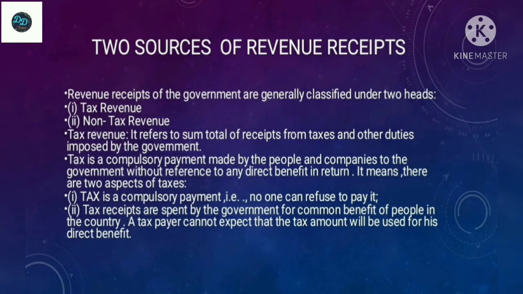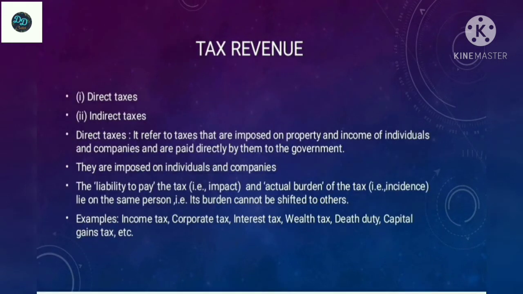This means two aspects of taxes. One is that it is a compulsory payment, that is, no one can refuse to pay it. The other is that tax receipts are spent by the government for the common benefit of people in the country. A taxpayer cannot expect that the tax amount will be used for his direct benefit. Tax revenue can be further classified as direct taxes and indirect taxes.